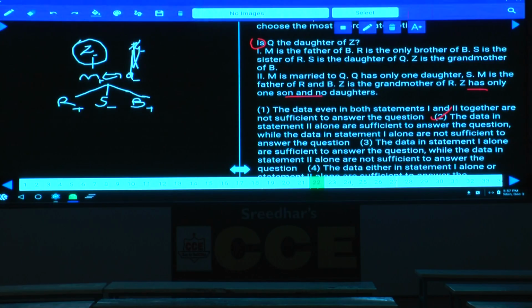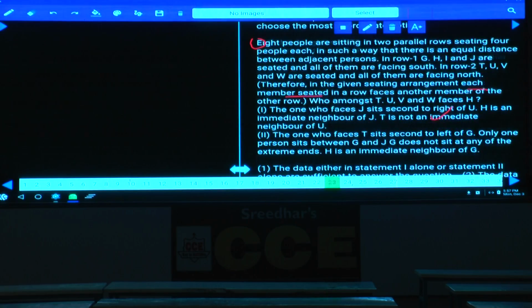Then next one, question number 23. In this question, how many people are there? 8 people are seated in 2 parallel rows, seating 4 people in each. 8 people are seated in 2 different rows.